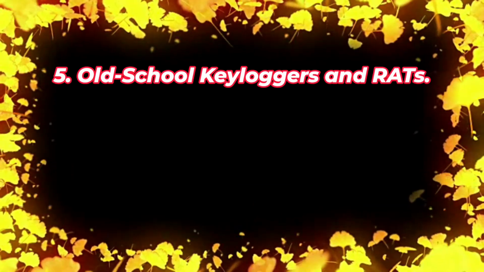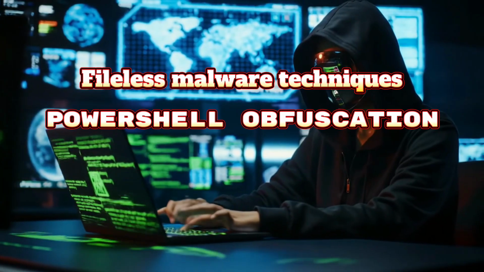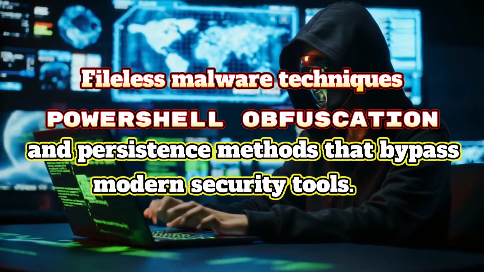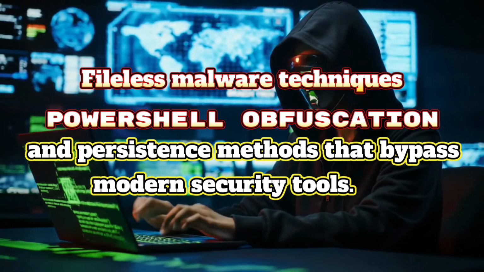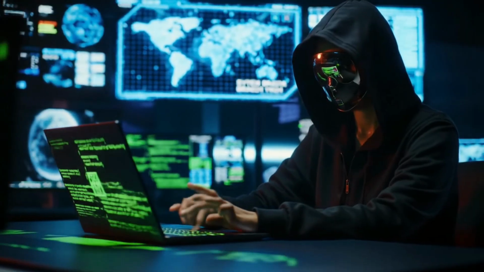Number 5 is old-school keyloggers and RATs. Many outdated courses still waste time teaching you how to build simple keyloggers or remote access Trojans. Let's be honest, those tricks are beginner level, easily detected by antivirus, and almost useless in real-world penetration testing. Instead, focus on fileless malware techniques, PowerShell obfuscation, and persistence methods that bypass modern security tools. That's what separates professionals from script kiddies.